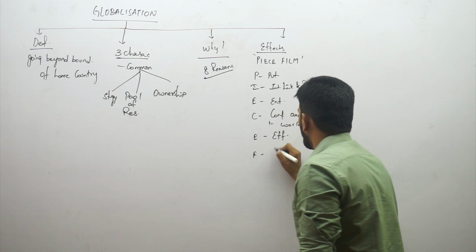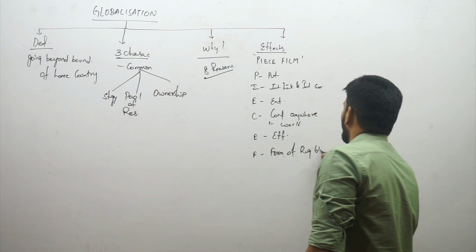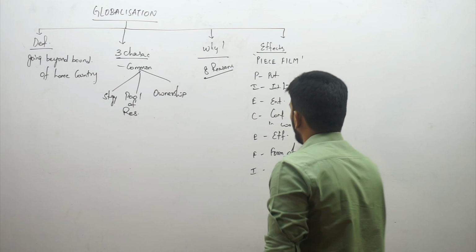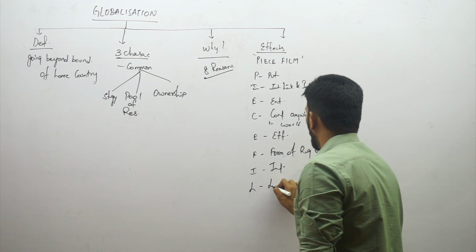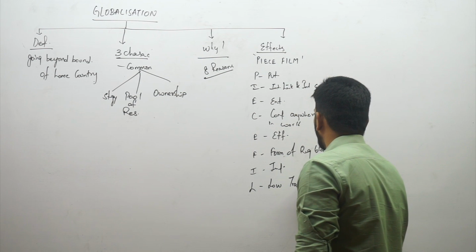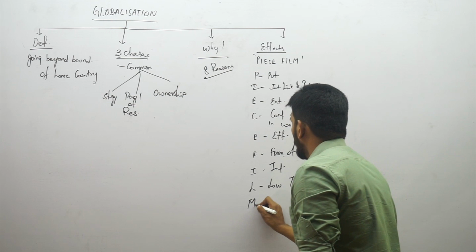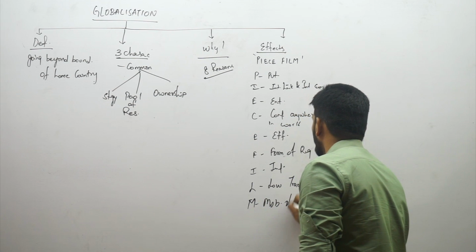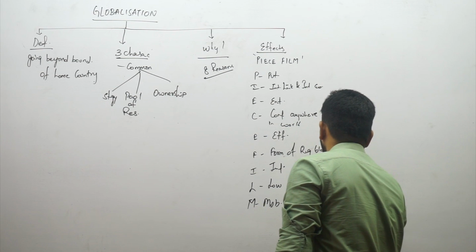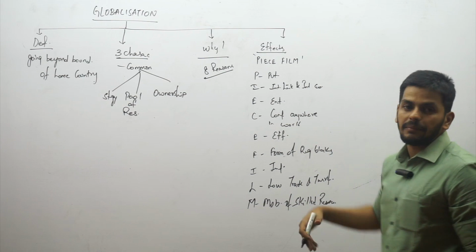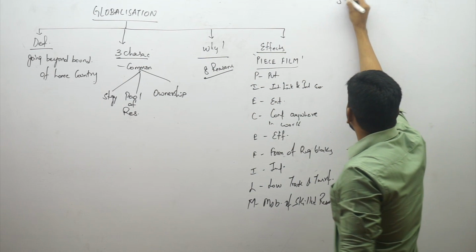And F for formation of regional blocks. I for infrastructure. Then L for lower trade and tariff barriers, and M lastly for mobility of skilled resources. So guys, if this comes in the exam, this shortcut should make it very easy for you. Then coming up next is the strategic